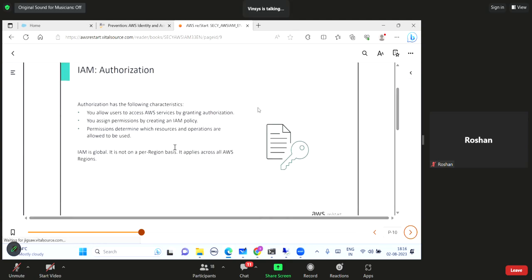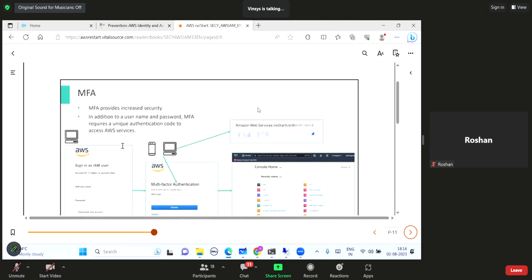Authorization. So there comes the granting of permissions. You allow users to access AWS services by granting authorization, and you assign those permissions by creating policies. Permissions determine which resources and operations are allowed to be used. And IAM is global. It is not a region-specific service. It applies to all AWS regions.